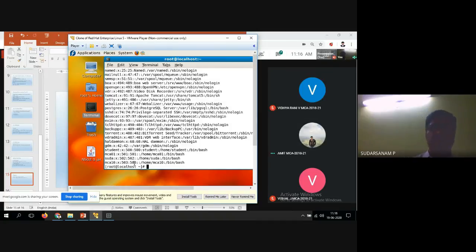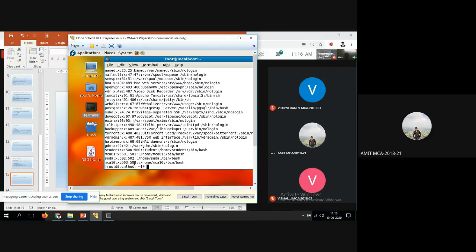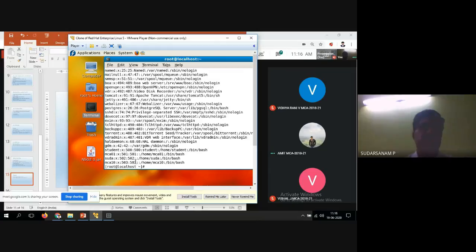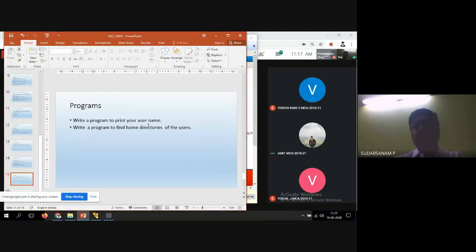Now you tell me which user you want to print. Which line? MCA10. The last name I will take. Otherwise student, because in between it is there. I want to print the student's entire information. That is what your question says now. See, write a program to print your username. Whatever you are entering as a username, I want to find out. So I want to find out my username. How to print it is what we will see; let us write one program.